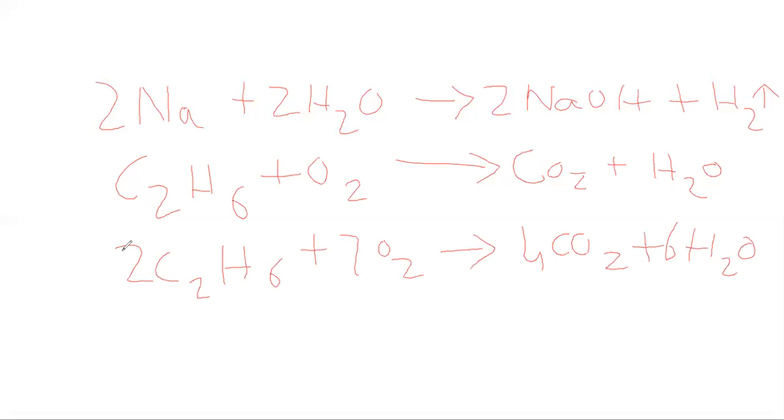Let's take carbon. Carbon in reactant side it is 4, in product side it is 4. It's balanced. Now let's come to hydrogen. It's 6 plus 6 into 2, 12. Here also it's 12. Then it's balanced. Then let's come to oxygen. Here it's 14. In product side it's 8 plus 6, which is equal to 14.